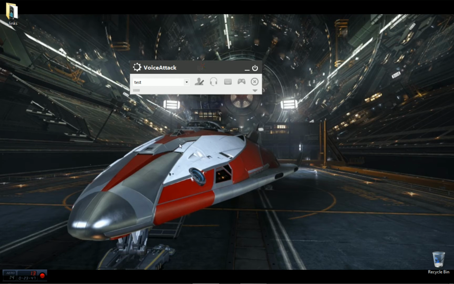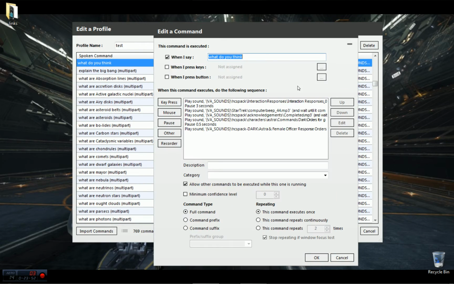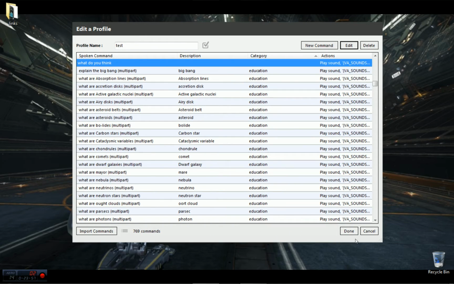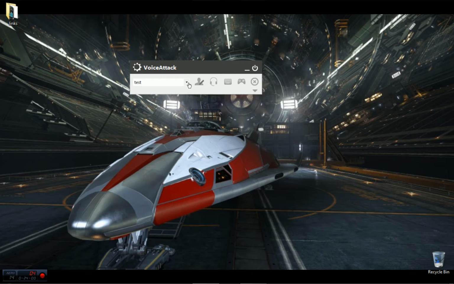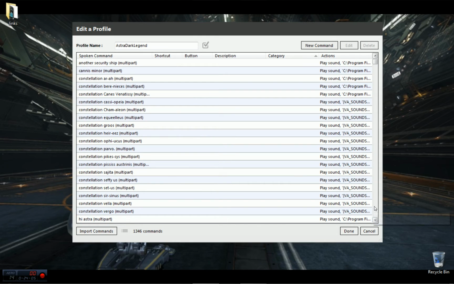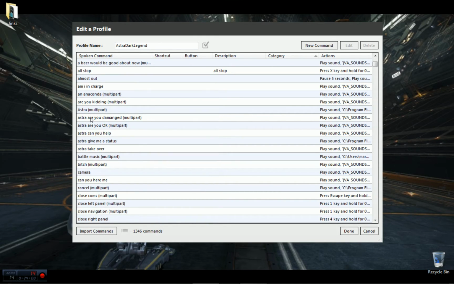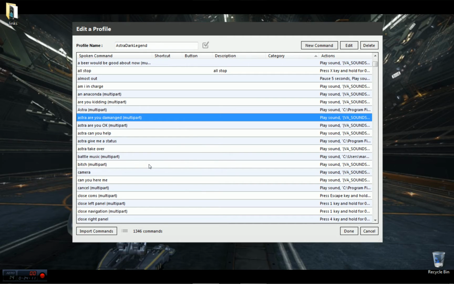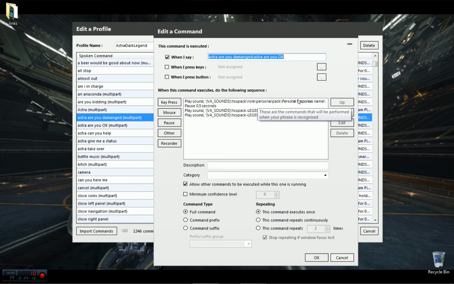Okay, and there you go. That's how I'm getting the interactions between myself and the AIs. You simply set up a command and have them interact. And I can trigger this off a lot of different things. So let's go into my A.S.T.R.A Dark Legend profile where I've already done a lot of this, and I'll just show you a few of these. Okay, here's one where if I get attacked, I wanted her to be able to key off "A.S.T.R.A, are you damaged?" She says something, it pauses here for a second, and then Legend also weighs in.